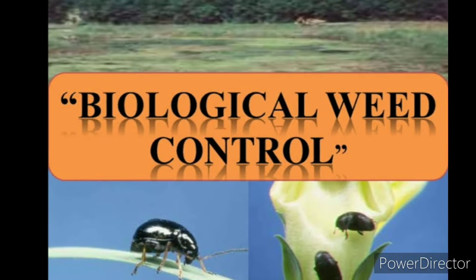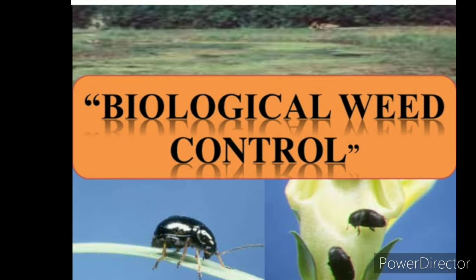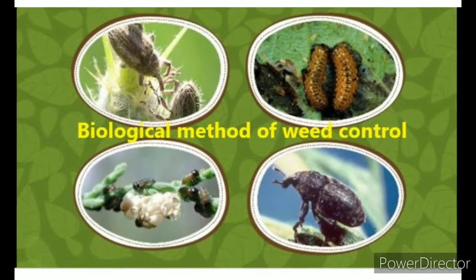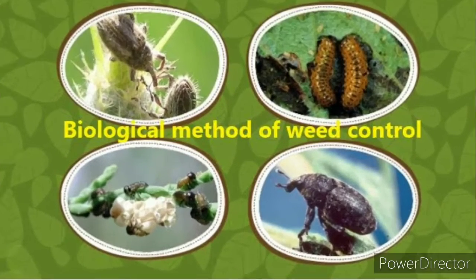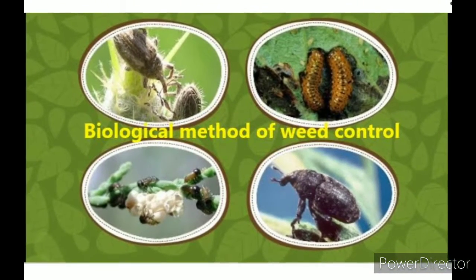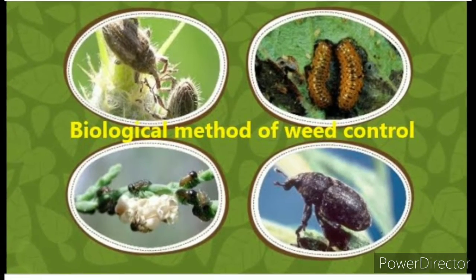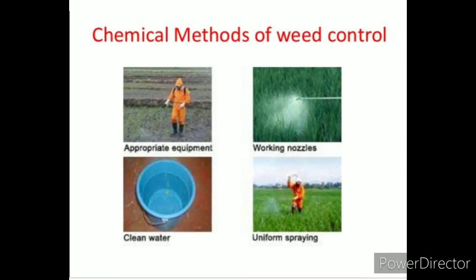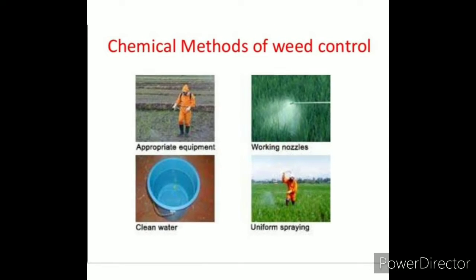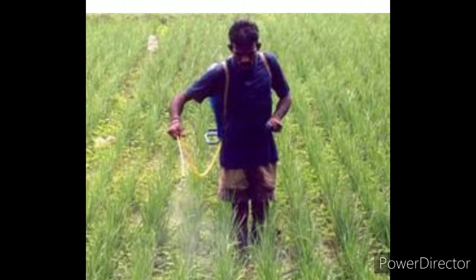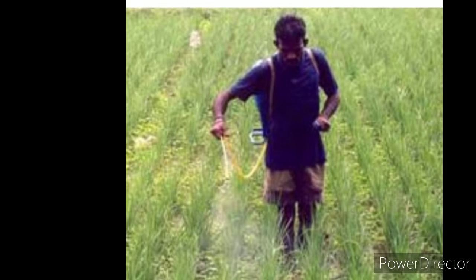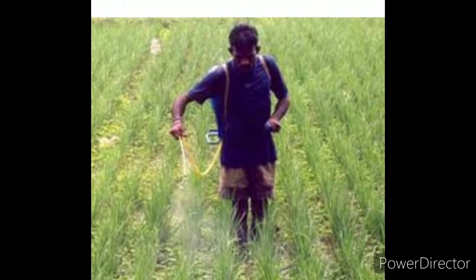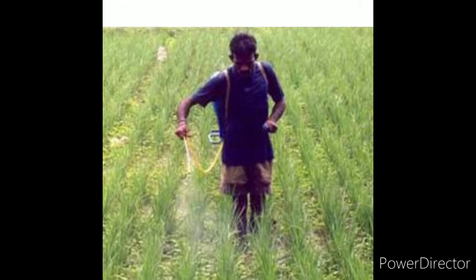Biological weed control. In this method, bioagents like insects and pathogens are used to control weeds. What do we mean by pathogens? Disease causing microorganisms are called pathogens. The objectives of biological control are not eradication but reduction and regulation of the weed population. Next method is chemical method. Chemical methods are very effective in certain cases and have great scope in weed control. The chemicals used for killing the weeds or inhibiting their growth are called herbicides. These chemicals are mixed with water and sprayed over the crops.